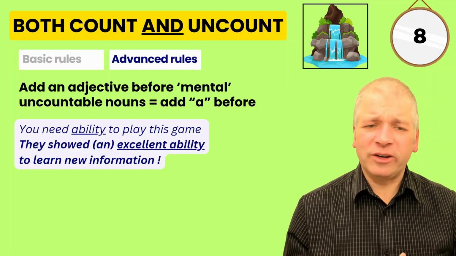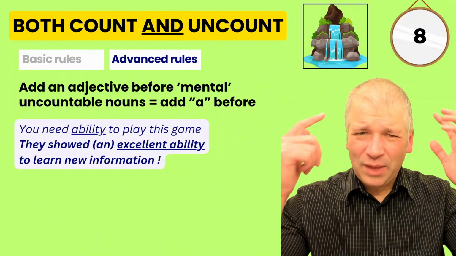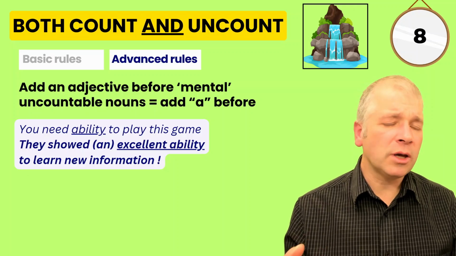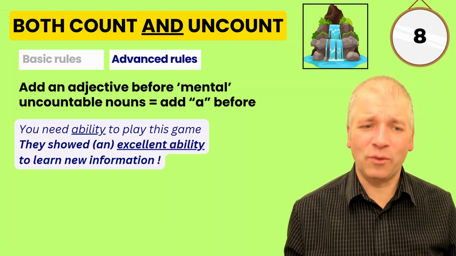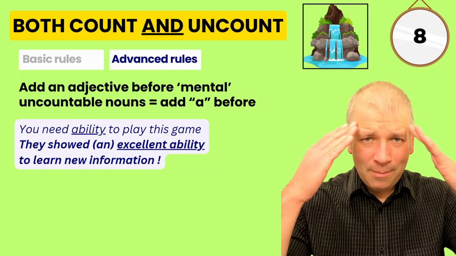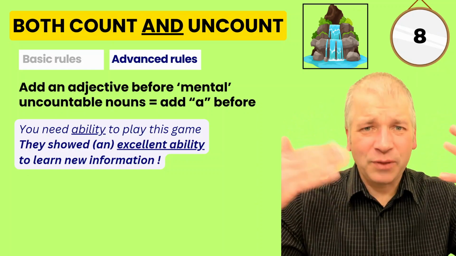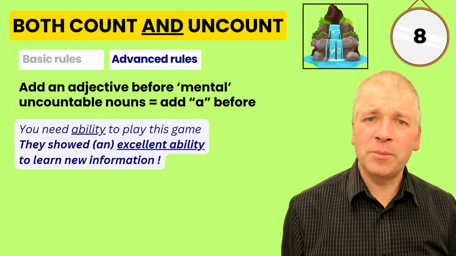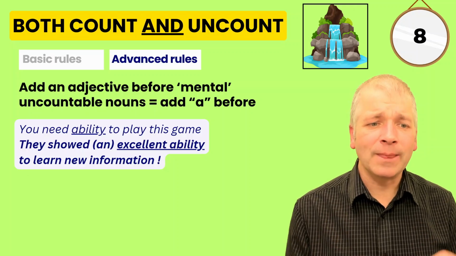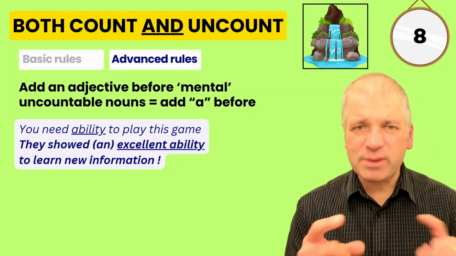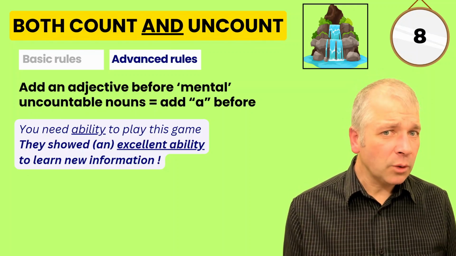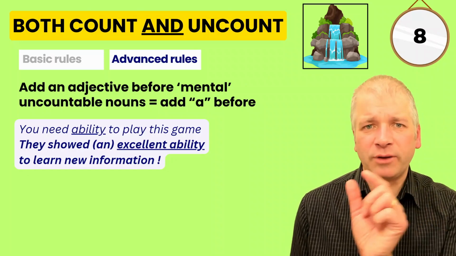If you add an adjective before mental, that's thought, process, feelings, emotional, uncountable nouns, then you can add an article before it. Let's take the word ability. Ability is a mental or a type of thing that you can do that comes from your mind. It's outworked physically, but it starts in your mind. You have an ability to do something. You need ability to play this game. Here it's uncountable. But in the second example, we've put an adjective before it, excellent ability.